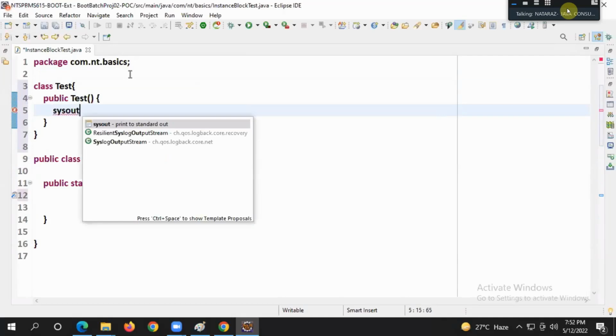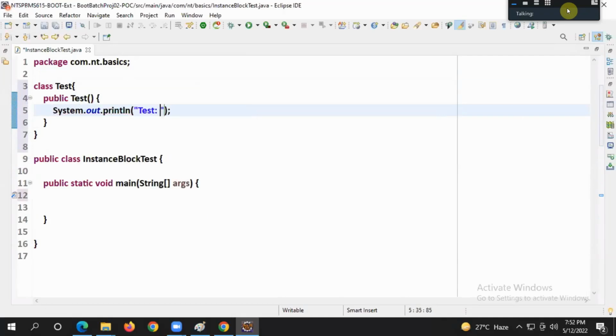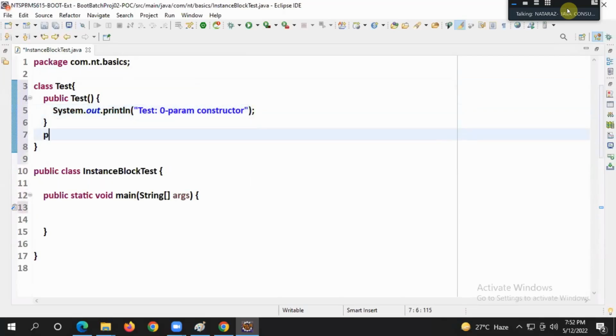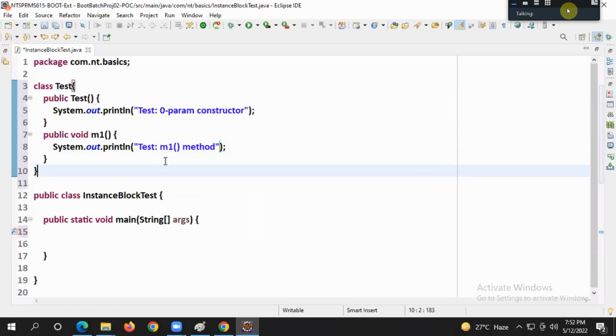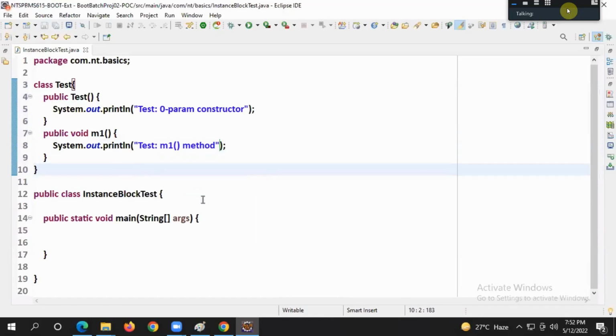Sysout: Test: zero param constructor. Super. Next, public void m1. Sysout: Test: m1 method. Cool now, guys. Super. Now tell me here.